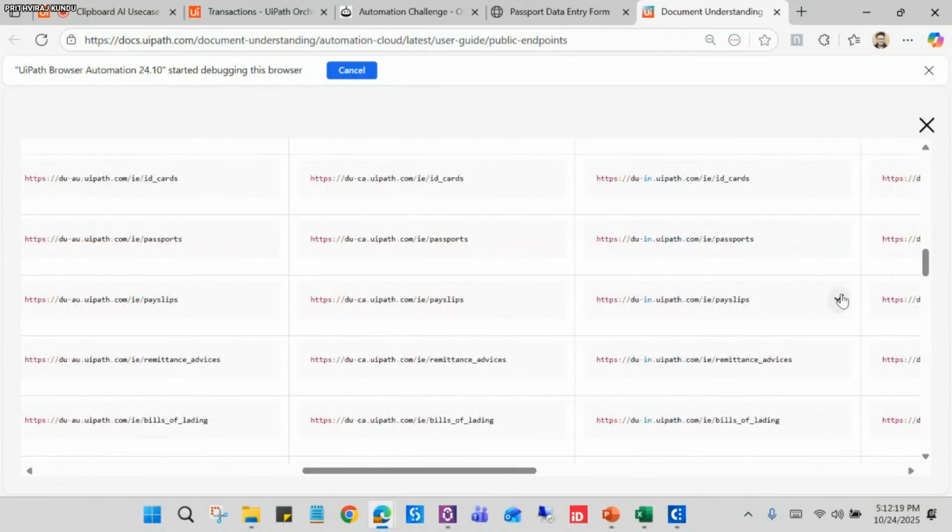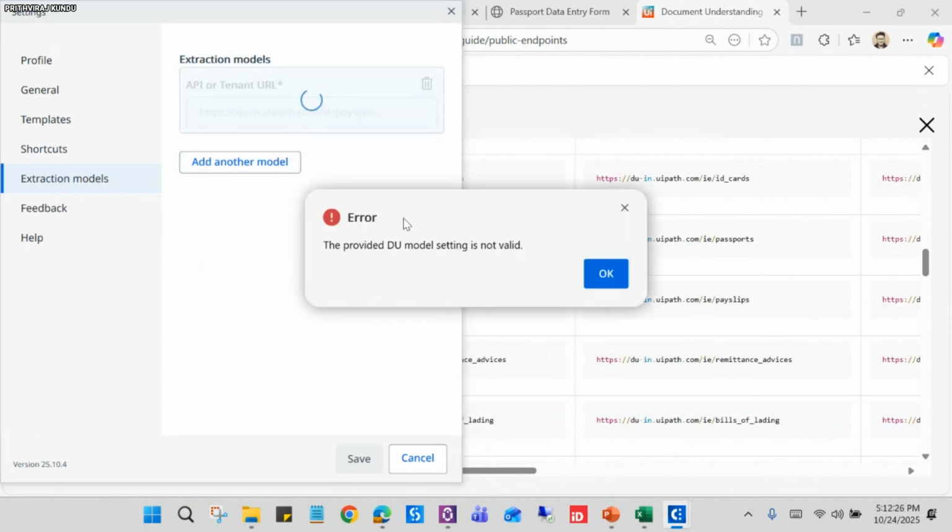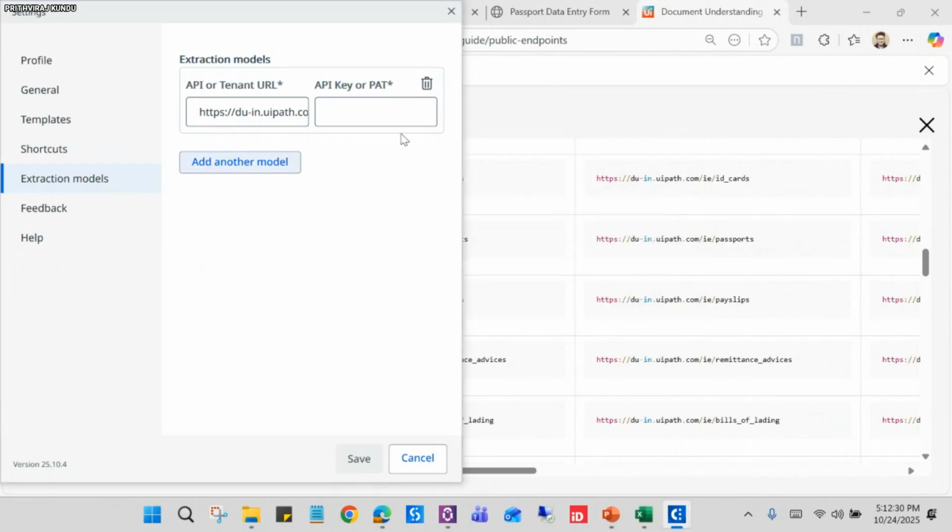This is for India, right? So let me copy this and add the URL here. When we add it, an error will pop up because the settings are not completed yet. If we click on OK, we again need to give the API key.